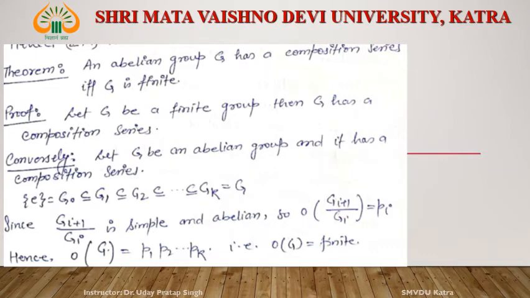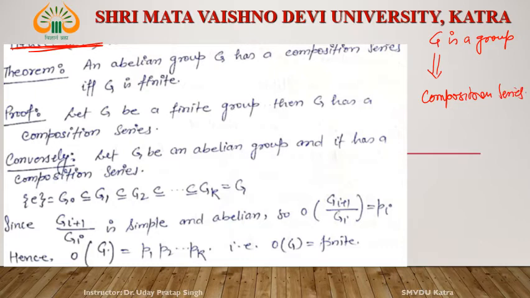Now see, a theorem says that an abelian group G has a composition series if and only if G is finite. G is a group that possesses a composition series; this is possible if and only if G is finite.